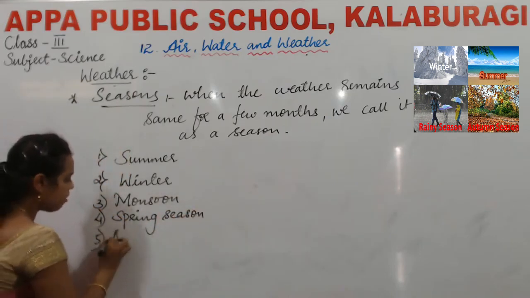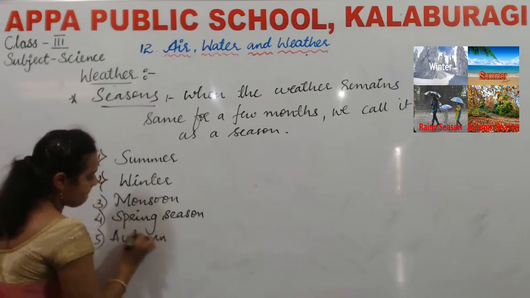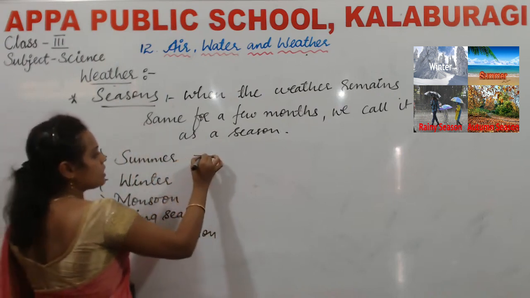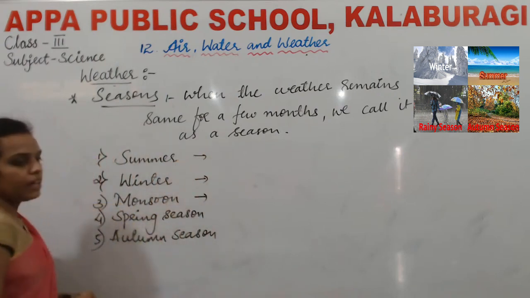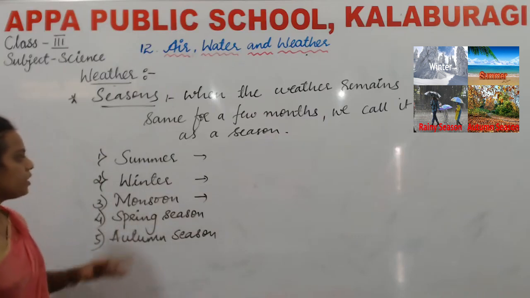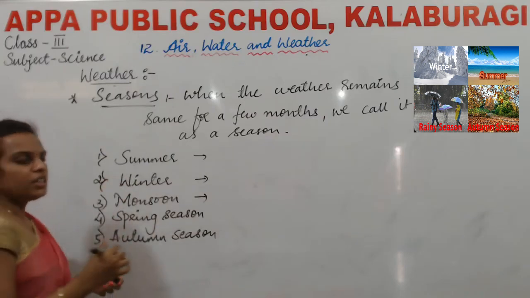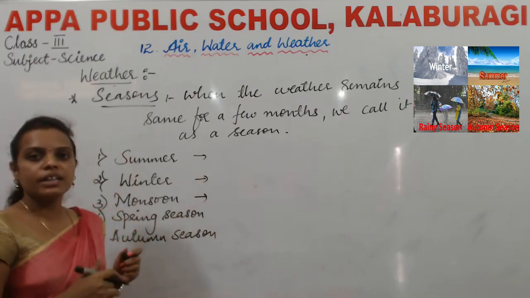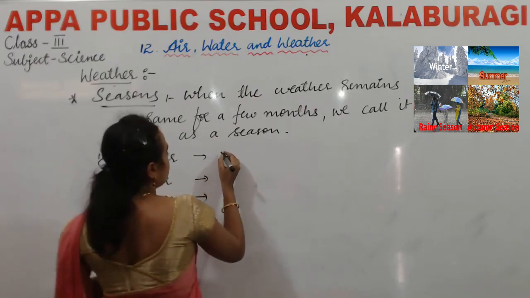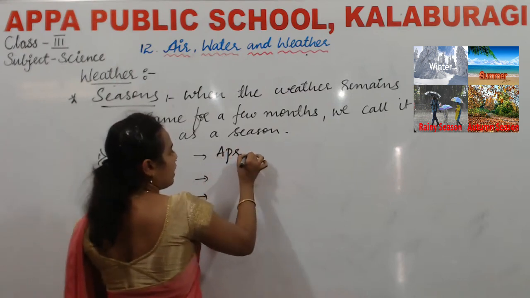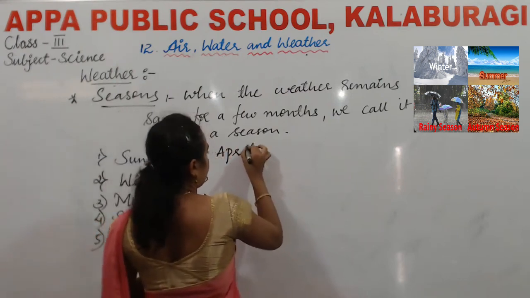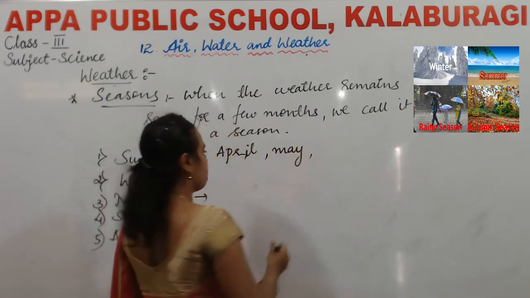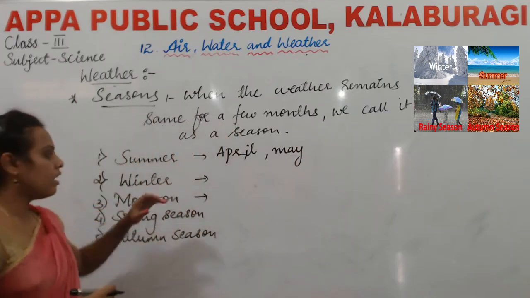And last is autumn season. You know very well about summer season, winter season and monsoon season. Yes or no, children? Summer season, it comes in the month of what? Yes, in the month of April and May.